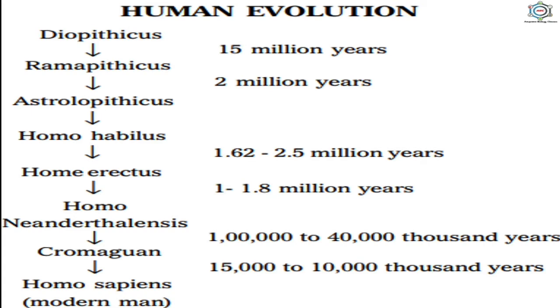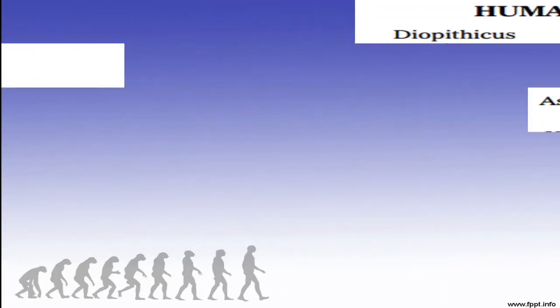Homo erectus converted into Homo neanderthalensis in 1 to 1.8 million years. And the Homo neanderthalensis converted into Cro-Magnon in 1 lakh to 40,000 years ago. And Cro-Magnon at last converted into Homo sapiens, that is the modern man, in 15,000 to 10,000 years ago. So this is all about the human evolution series.